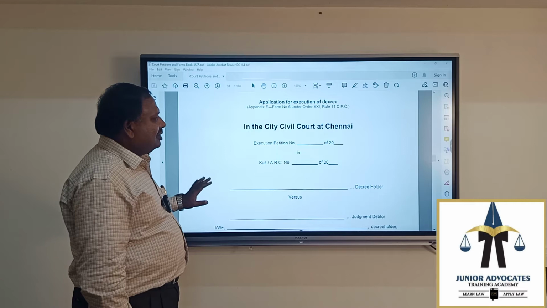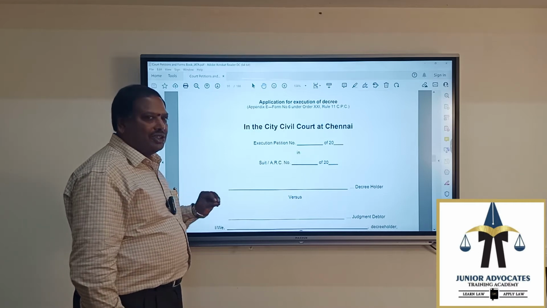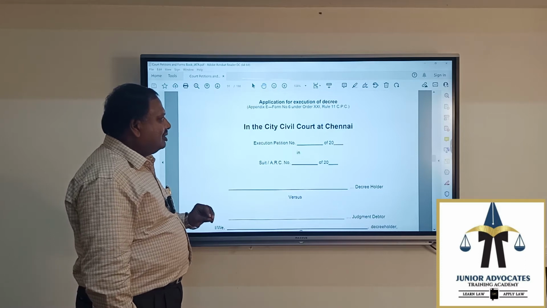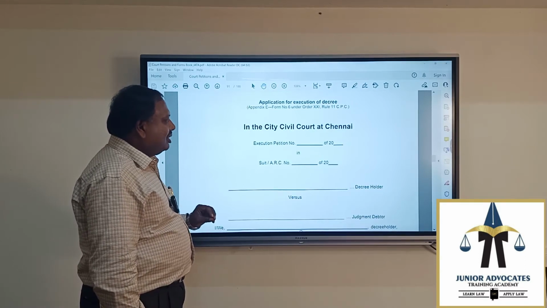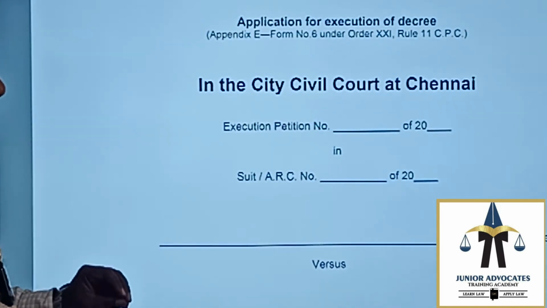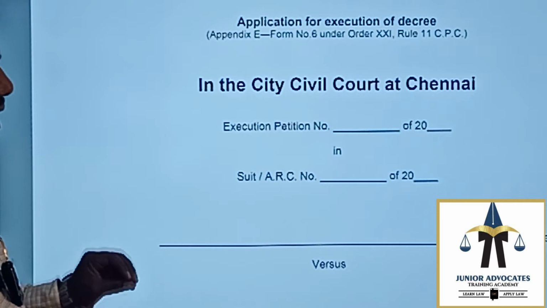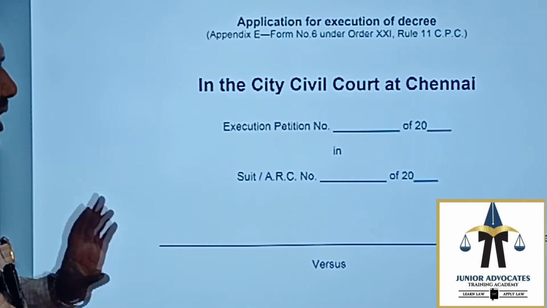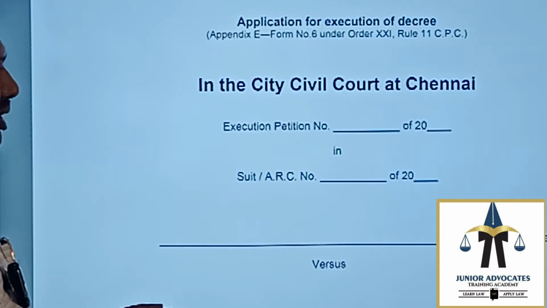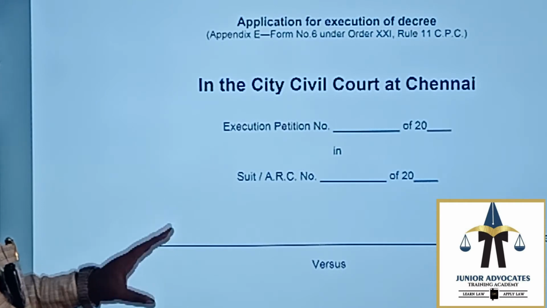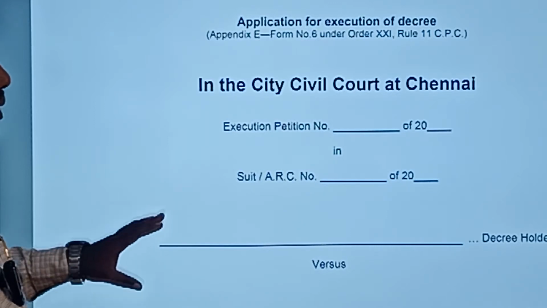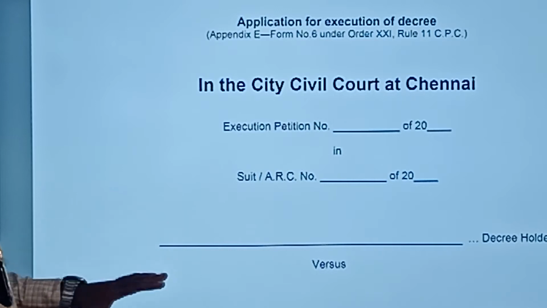An execution petition will be filed for executing a decree awarded by a civil court based upon a money suit or an arbitration under the Chit Funds Act. An award passed by an arbitrator also has to be executed only in this way. And now I want to show you how to fill the execution petition.